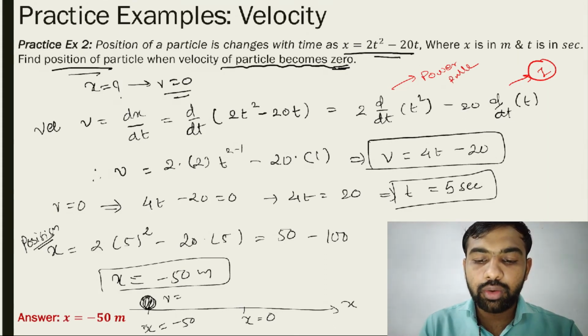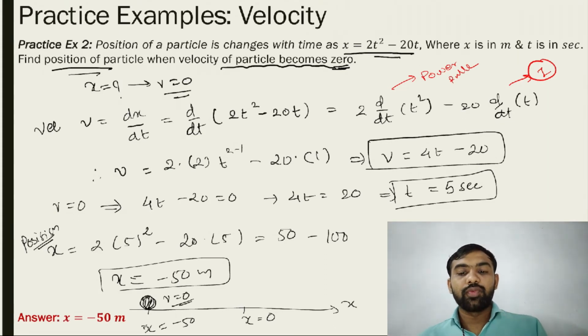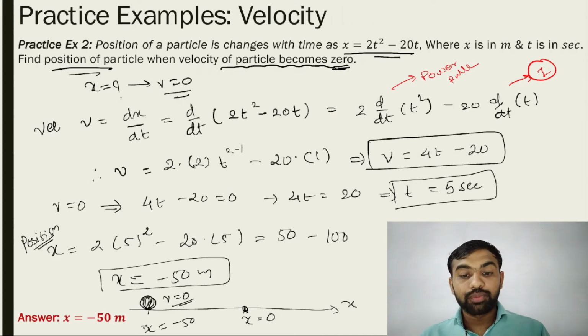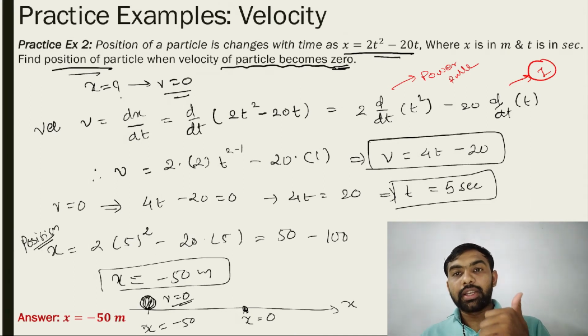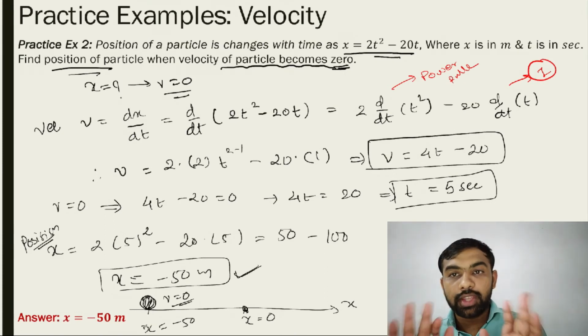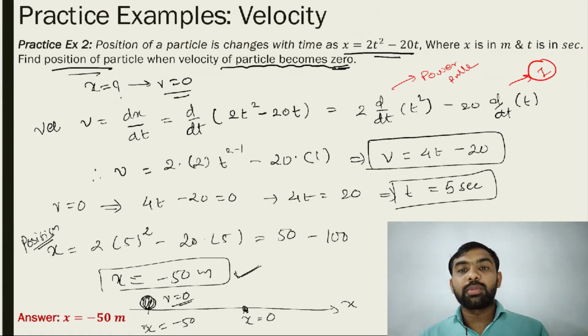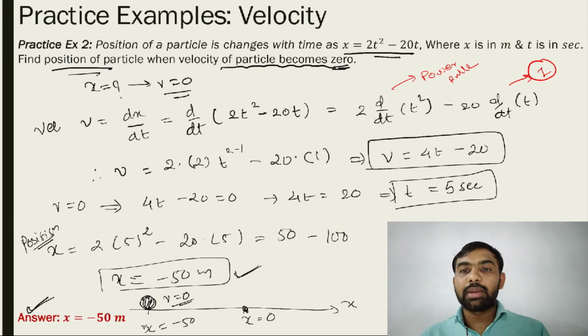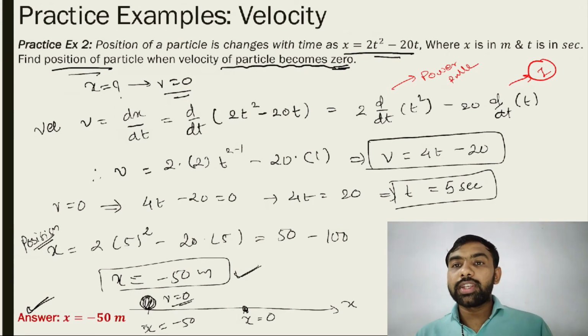So if you draw the x axis with the origin at x = 0, the particle comes to rest at x = −50. A displacement or position may be positive, negative, or 0. Everything is possible for a position and displacement. So our answer is C, −50 meters, and the answer is given here also. All of you must note this example. Then after that we go to the next.